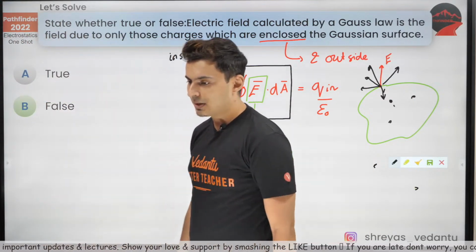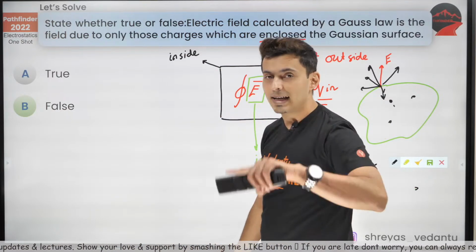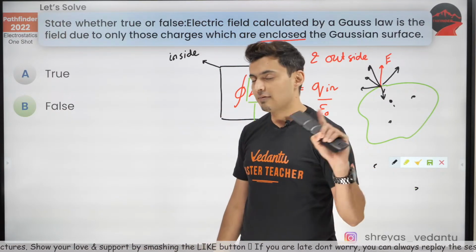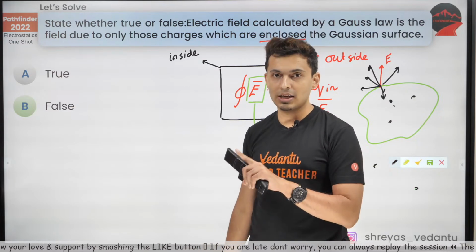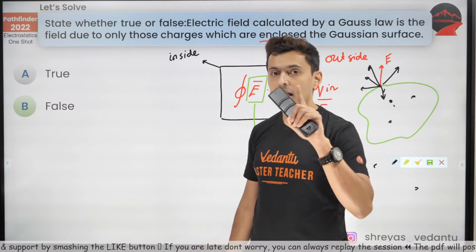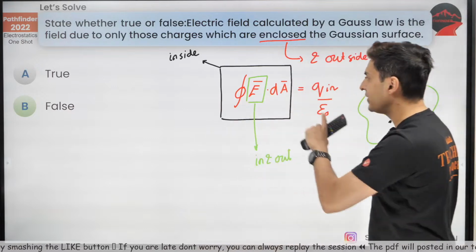Okay, very good. So the charge outside does not give net flux. Net flux is 0 because of the outside charges, but inside charges and outside charges together contribute to the field.